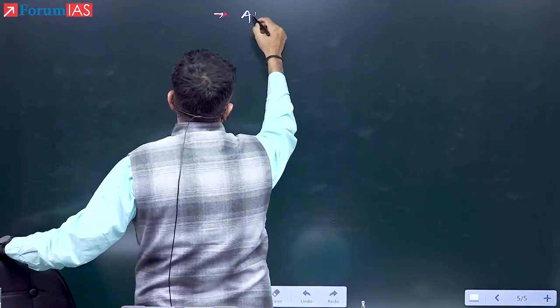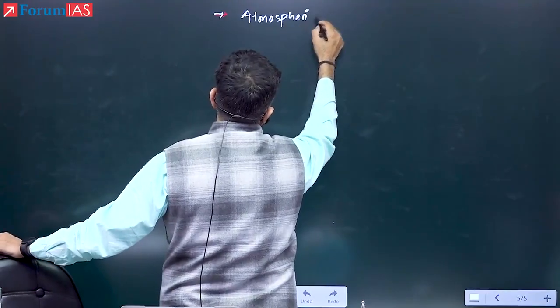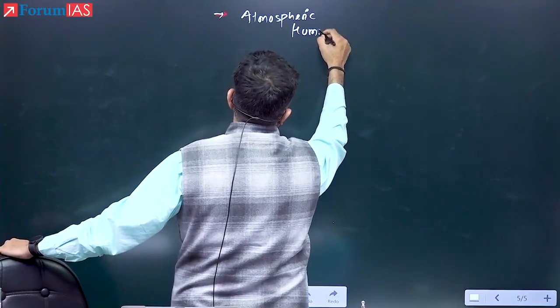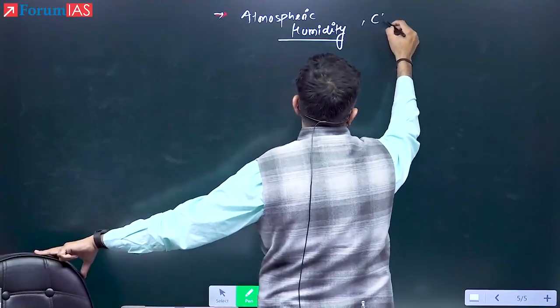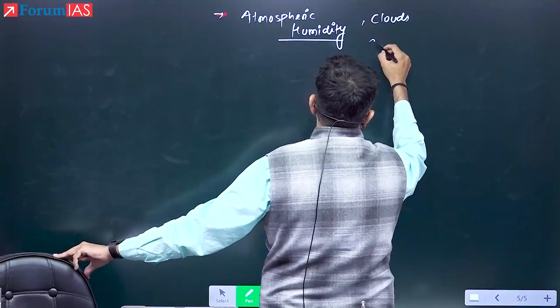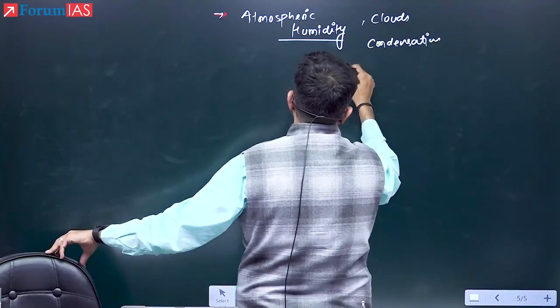Number one, we are going to see now what is atmospheric moisture, or rather I will use the word humidity. Humidity, clouds, condensation, and rainfall.